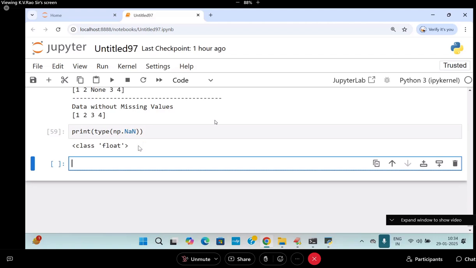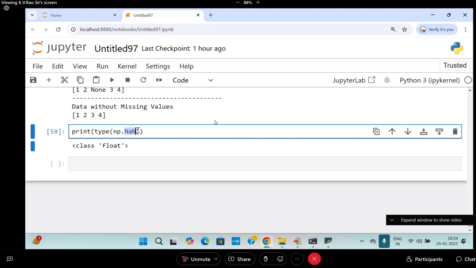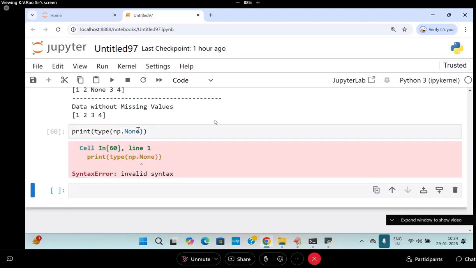Remember this. What is the type of None? NoneType. Already printed now. What is the type of None? NoneType.